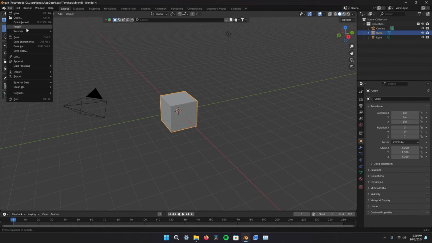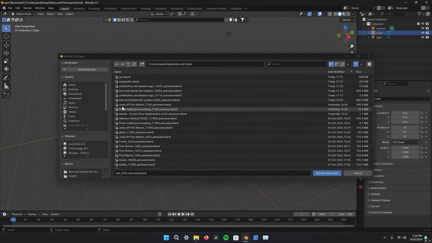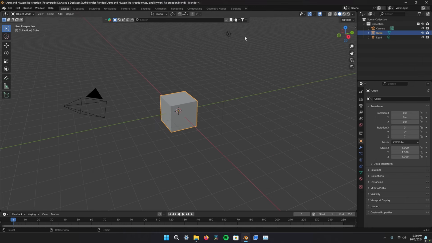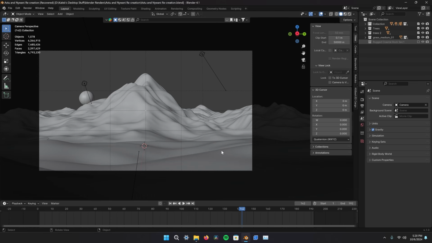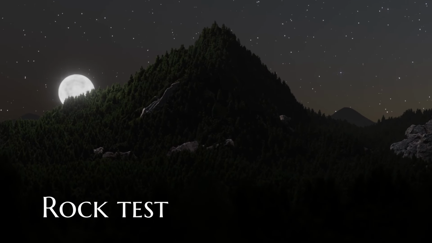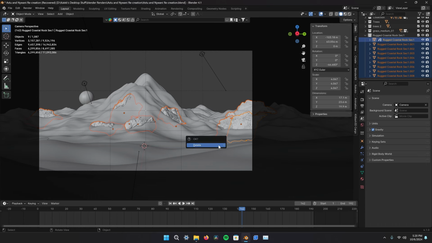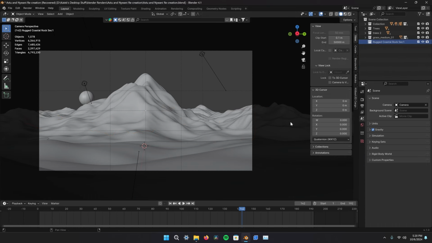But then I remembered that Blender sometimes autosaves projects. So when I went and checked, praise the Lord, there was an autosave that I was able to open and it finally worked. I played around with having some rocks come out of the mountain, but I wasn't happy with how it was turning out and I need to finish up quick. So I scrapped that and moved on to the text.